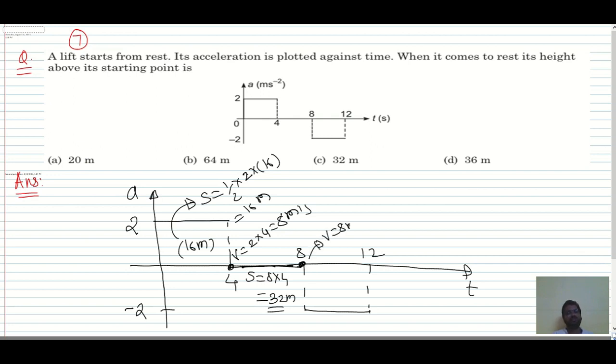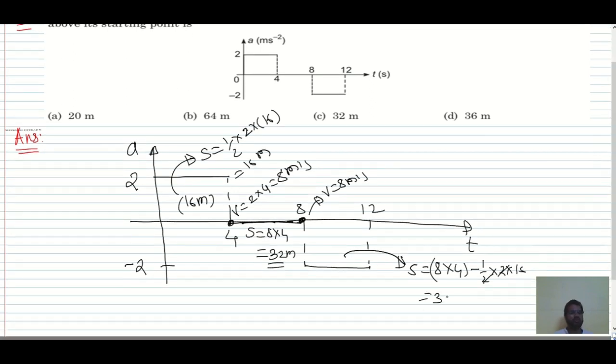At this point, what is the velocity? Velocity will not change. It will be 8 meter per second. Initial velocity is 8 meter per second. Now what is the displacement then? S is equal to ut plus half at squared. 8 into 4. Why 4? Because 8 to 12 is 4 seconds. Minus 1 by 2 into 2 into t squared, which is 16. So this gets cancelled. We have 32 minus 16, which is 16 meter. So this is 16 meter, this is 32 meter, and this is again 16 meter we have.